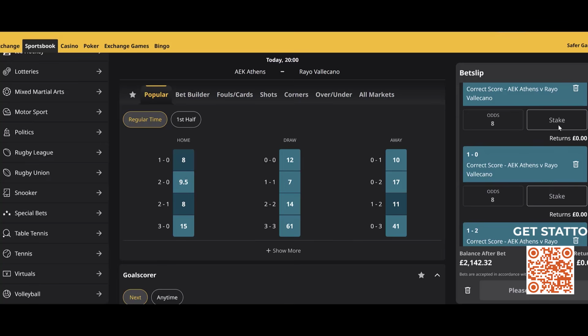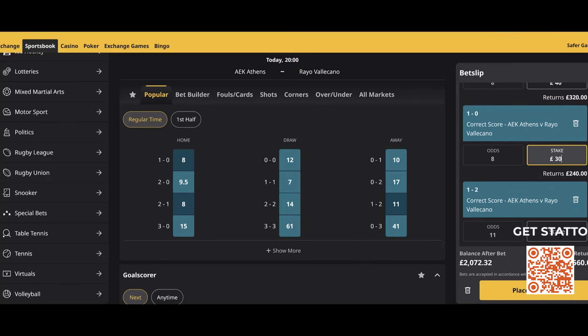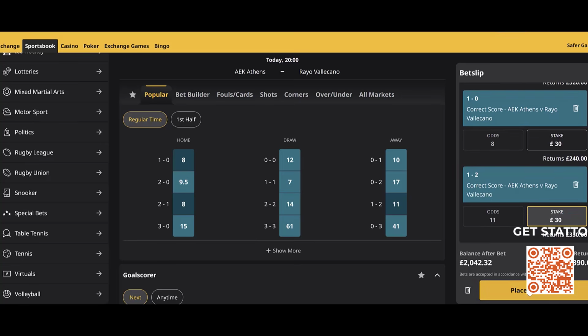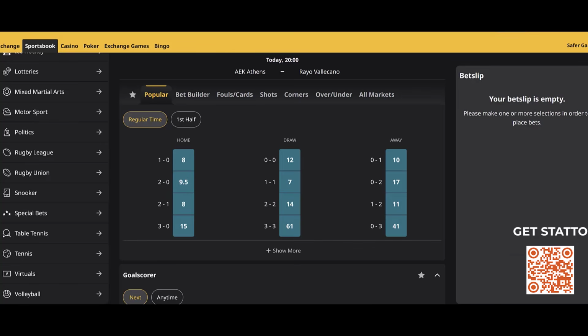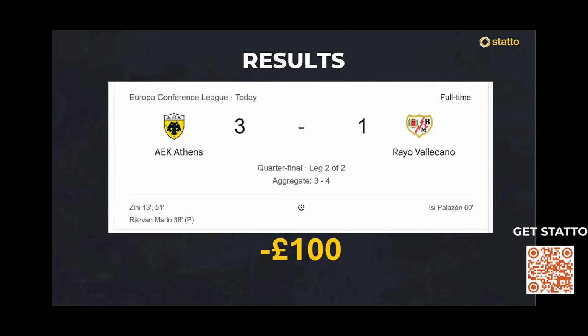So anchor score is the 2-1 to the home team, and then we're going to put 30% on the other scores. So anyway, we will see how this one goes. We're going to let the game play, and we'll check the final result at the end of the game. Final result is in, and this is not good for us.